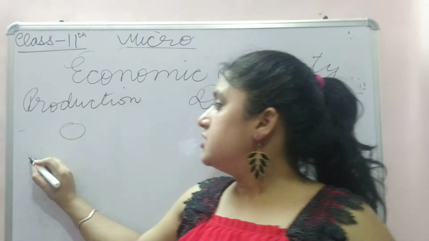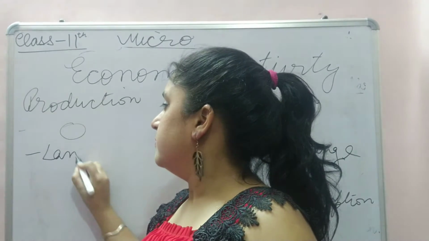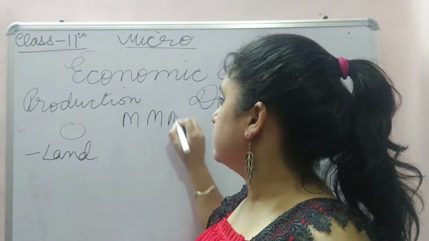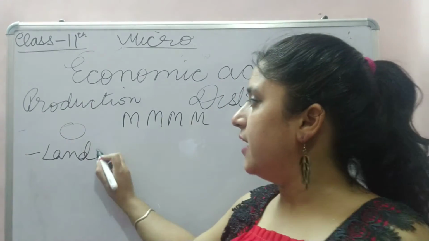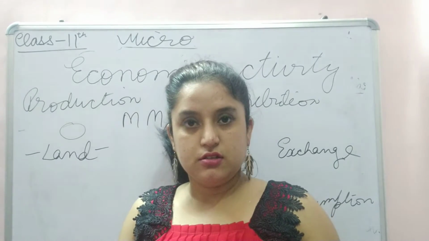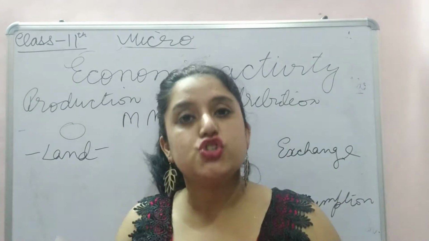Like, first is land. Land is the fixed asset which is a natural resource.